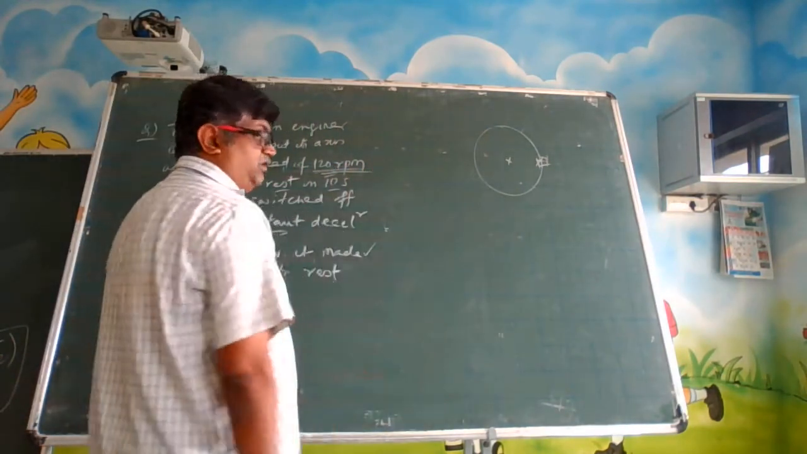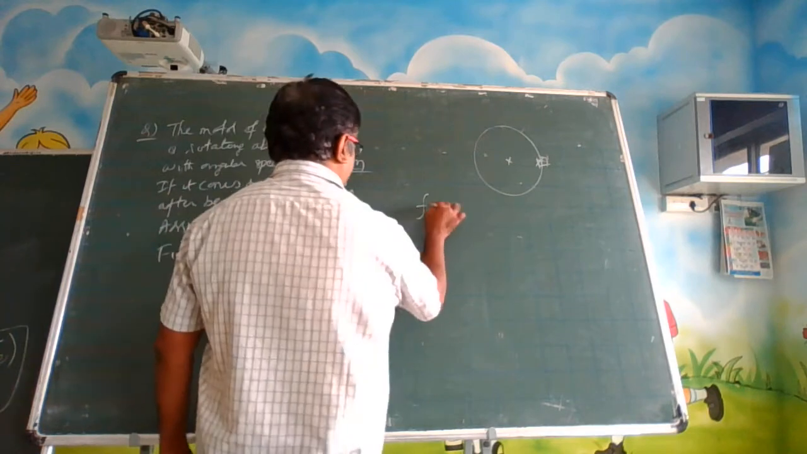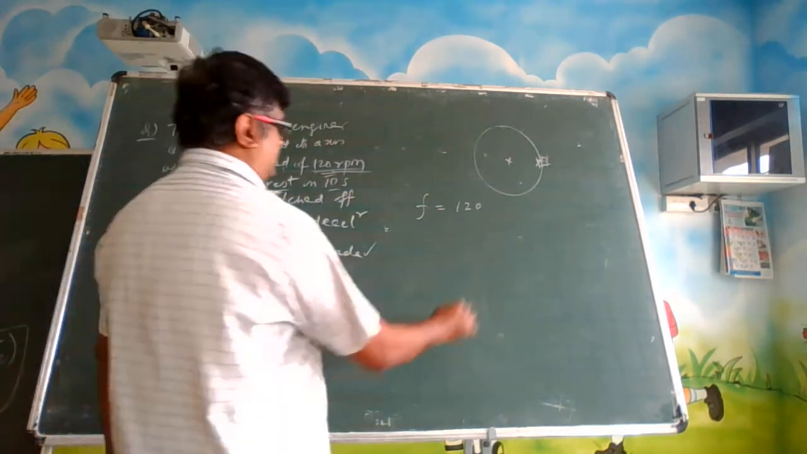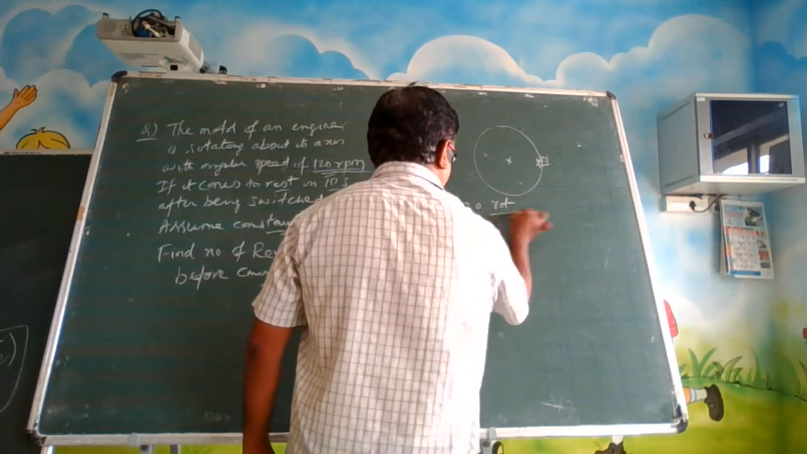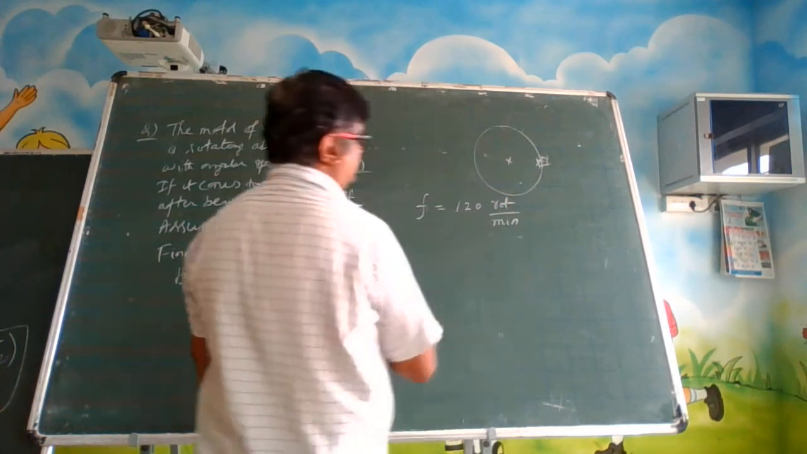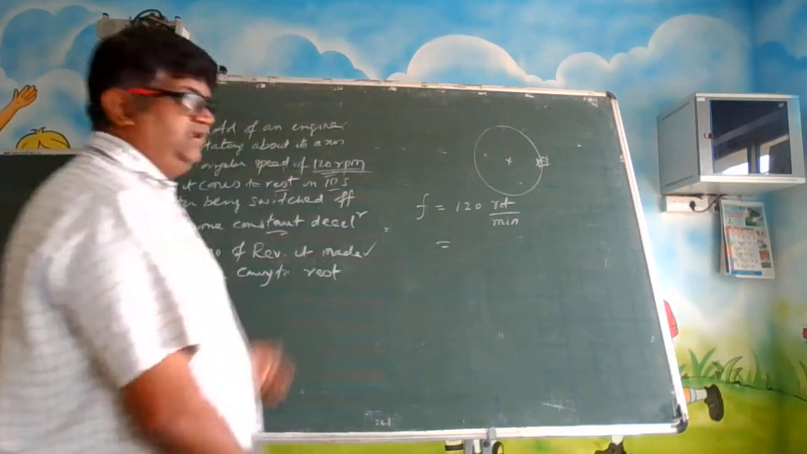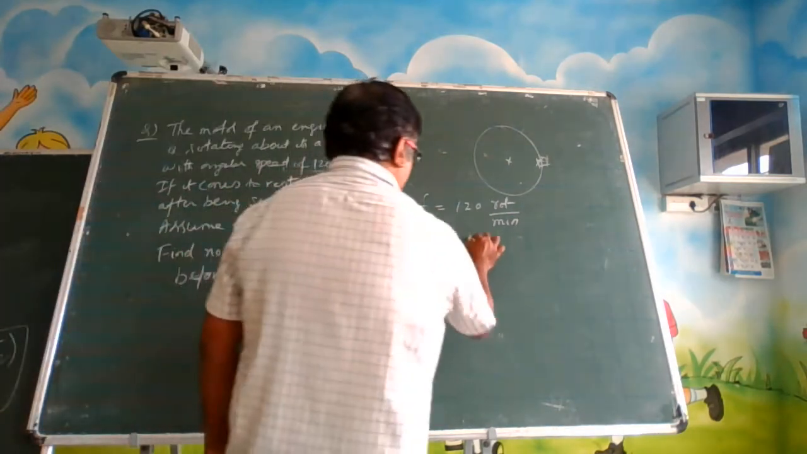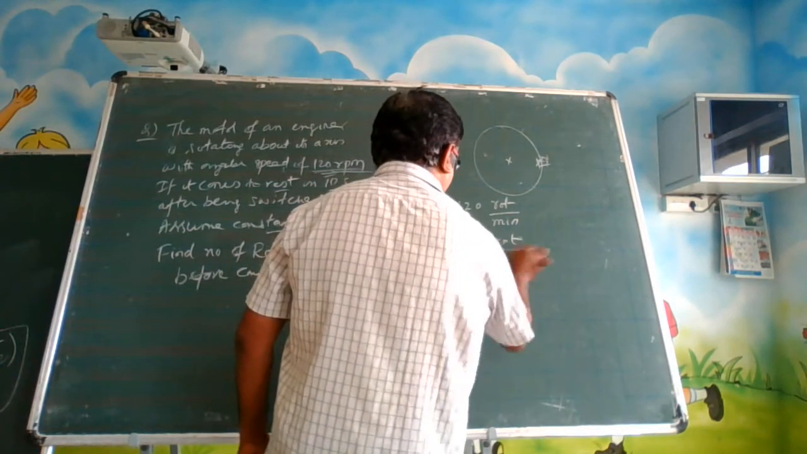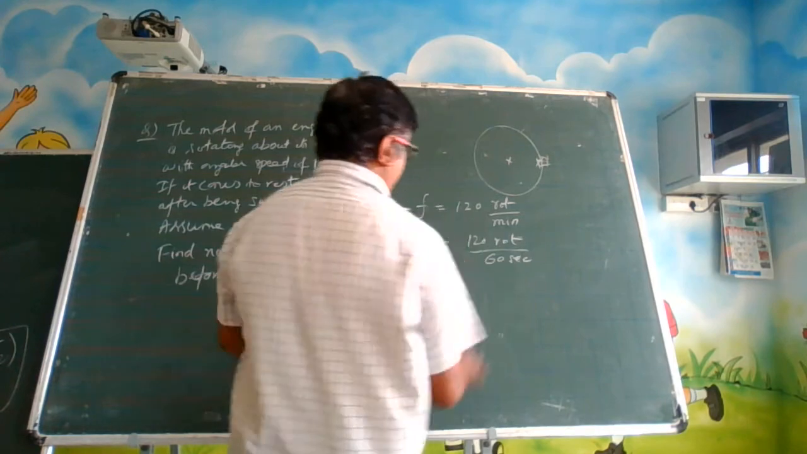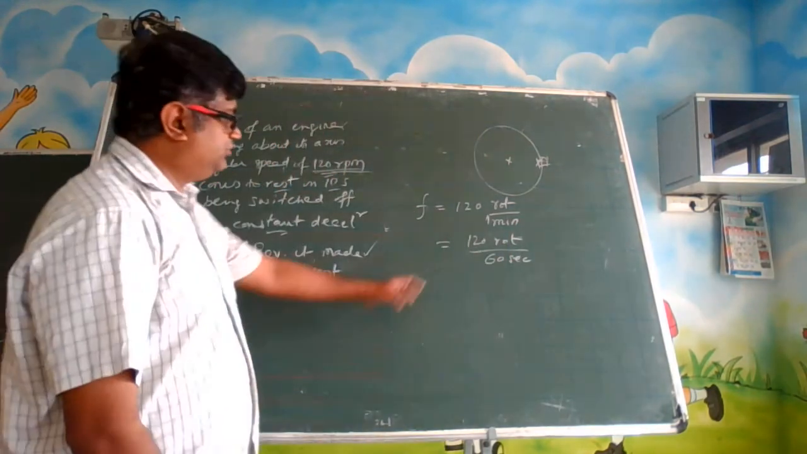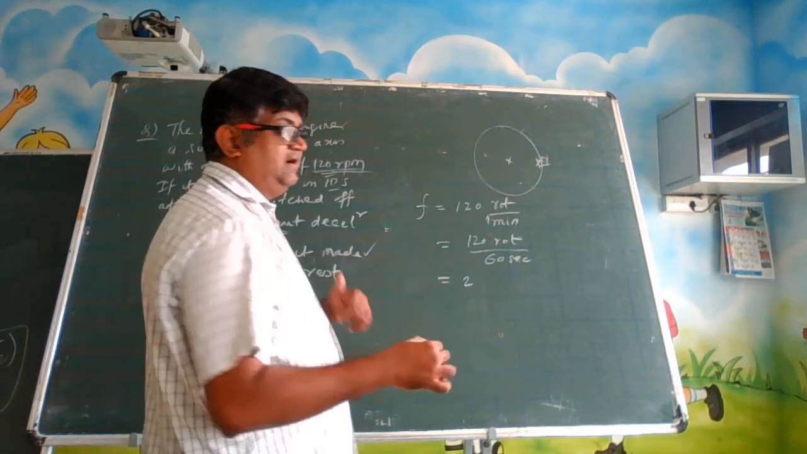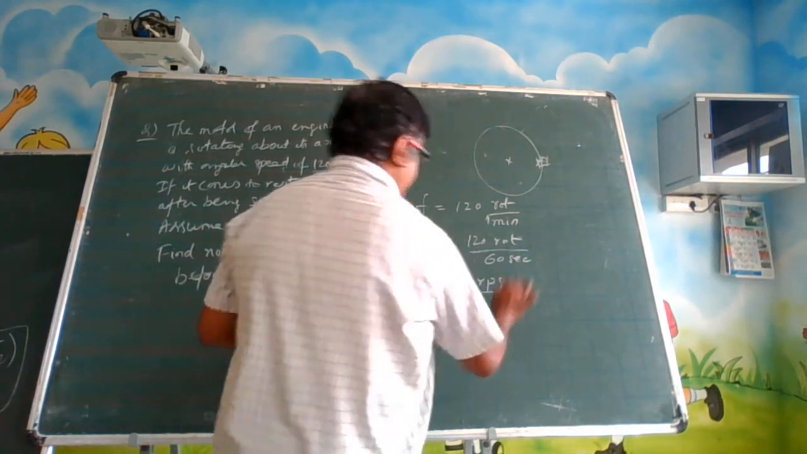This is the frequency that they have given you. Now look here, the frequency is 120 rotations per minute. Understand it this way. Because we are dealing with everything in SI units, we have to convert this into seconds. So 120 rotations divided by 60 seconds, since 1 minute has 60 seconds. So it is 2 rotations per second. This is the first step.